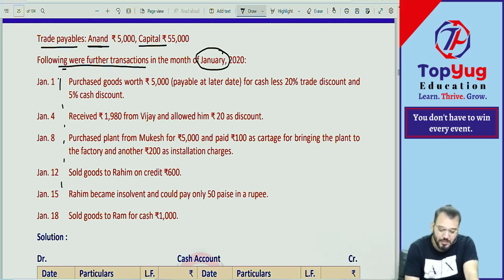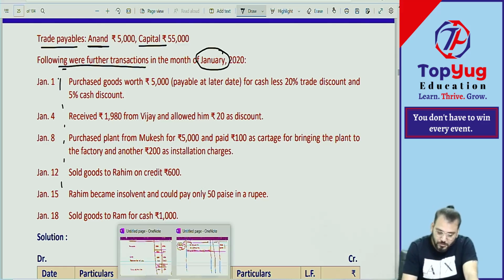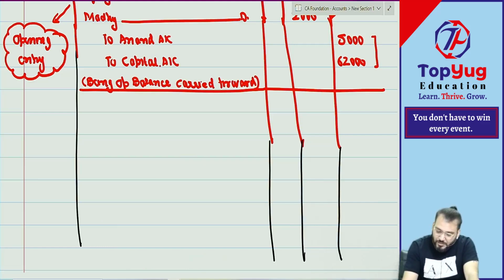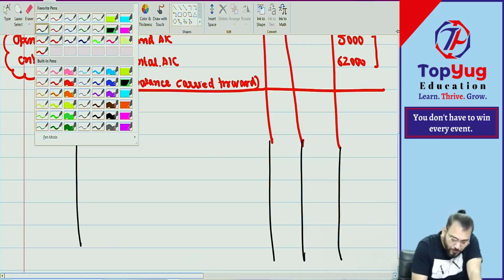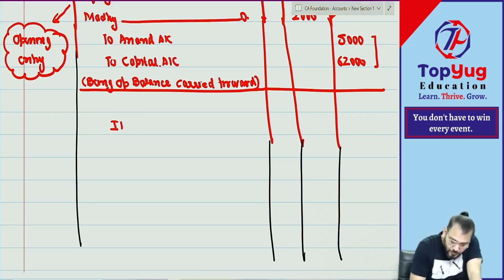Correct? Tell me, this purchase will be recorded at what amount? Already we have done cash discount and trade discount. Means what is the invoice price? 5,000.